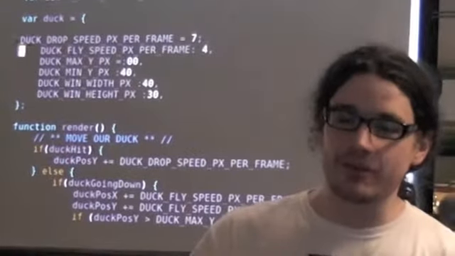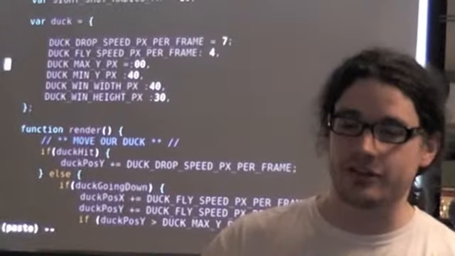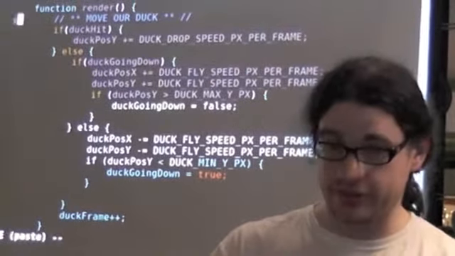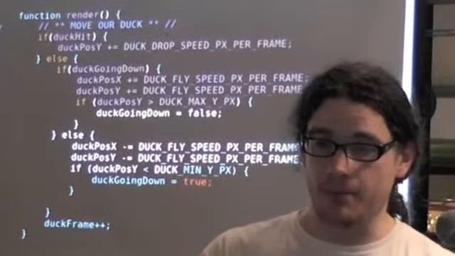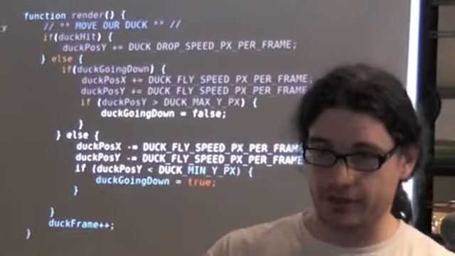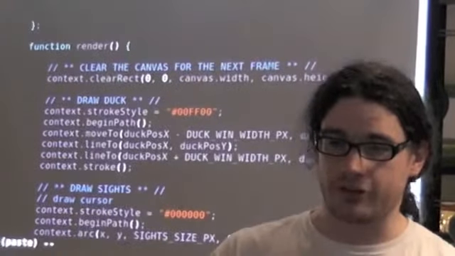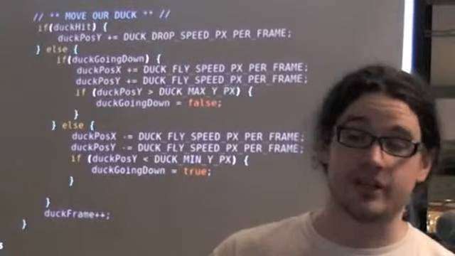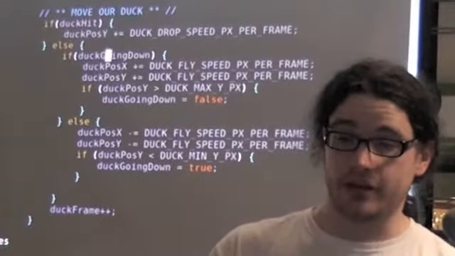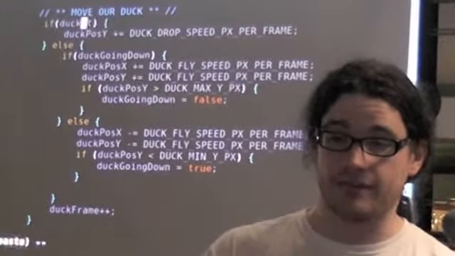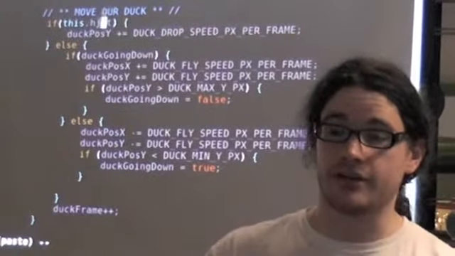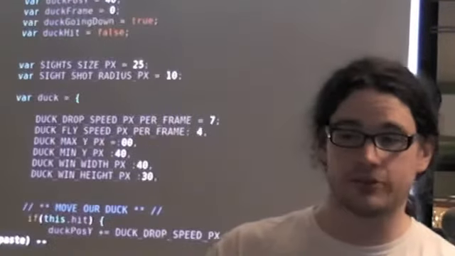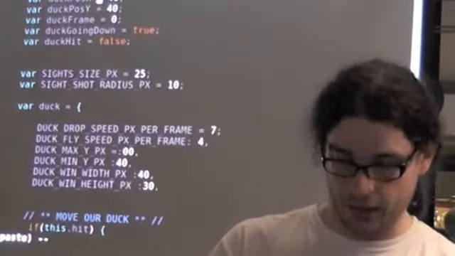So we've started to group some of the things that the duck is all about in there. Next thing we're going to do is take some of this stuff out of render. So let's grab these 20 odd lines there. Sorry, I haven't got the little thing at the bottom of the screen showing you what I'm doing. But I've grabbed 20 lines out there, banged it in here, and I'm going to start saying this.hit and all this kind of stuff, rather than duck.hit this or duck hit this thing that's just in global scope. So I can take these out as well.